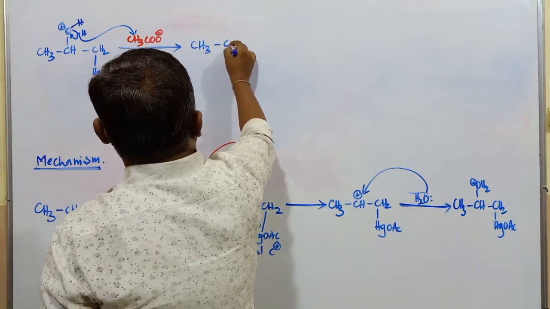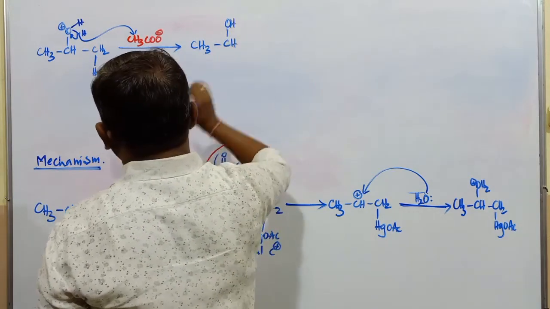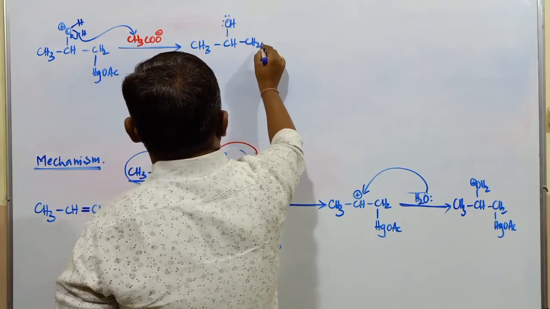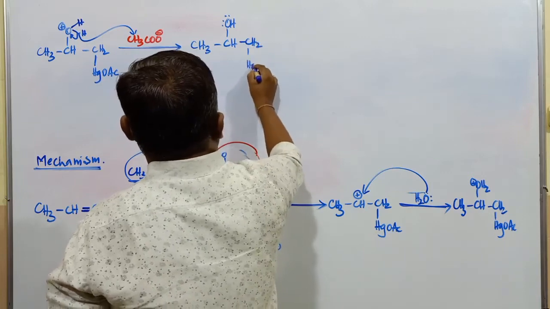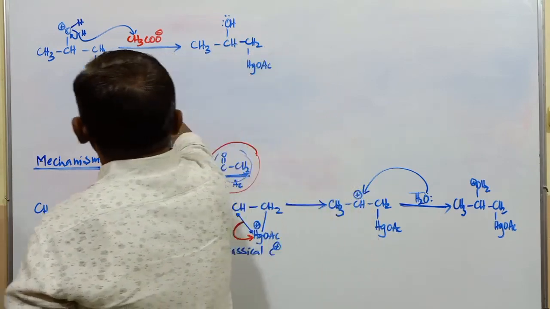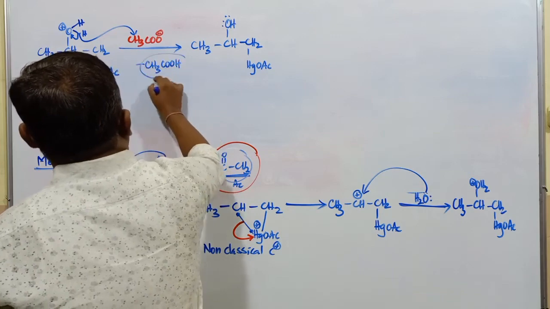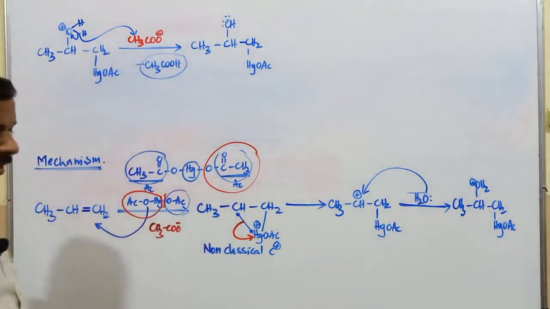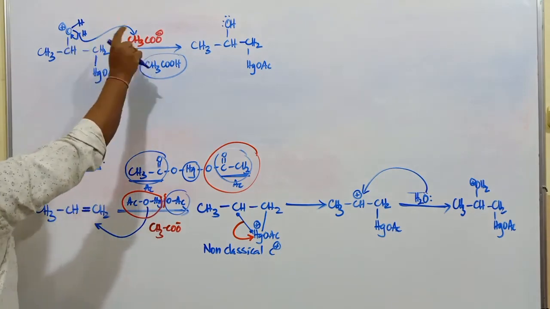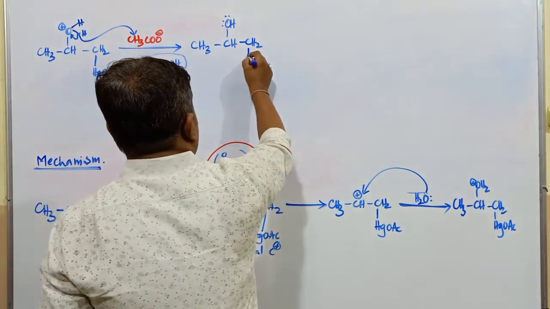So CH3, it is CH. Next, what happens? This is going to be OH. The oxygen will have two lone pairs of electrons. Next CH2, after this HgOAc. Here I will write minus CH3COOH. How does this CH3COOH formation take place? It takes place by the loss of a proton. This proton is added to this one, so elimination of acetic acid takes place.